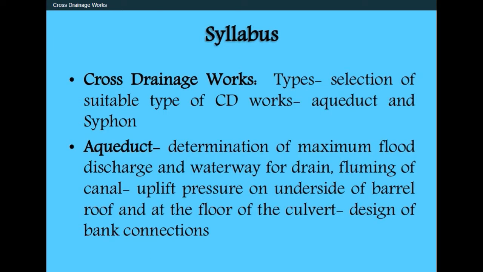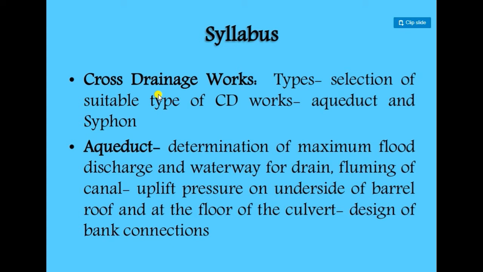Now, some of the topics are not covered in our syllabus, like the barrel roof and the floor of the culvert, which were covered in our previous syllabus but are now removed. In cross drainage work, we are studying the types, the selection of suitable types of cross drainage works, the aqueduct and the siphon. There may be different types of cross drainage works.